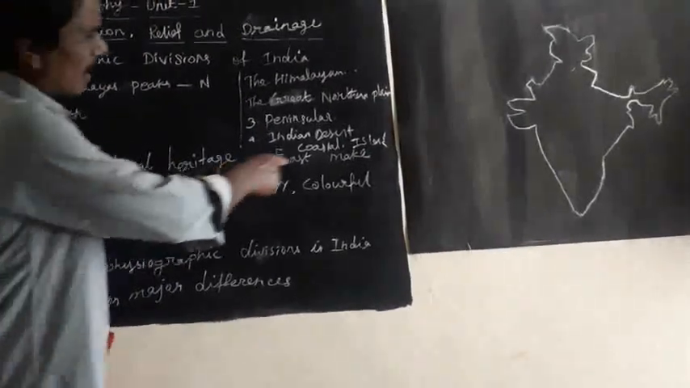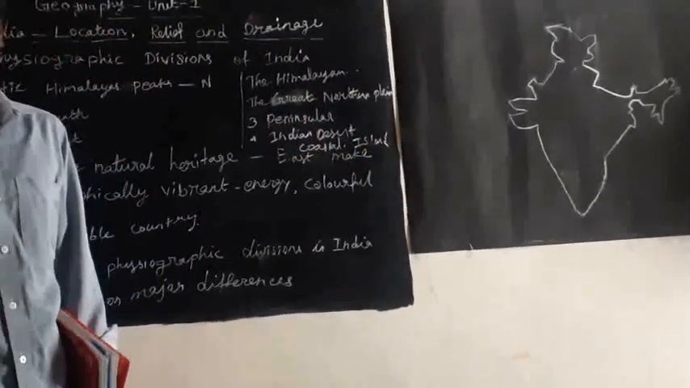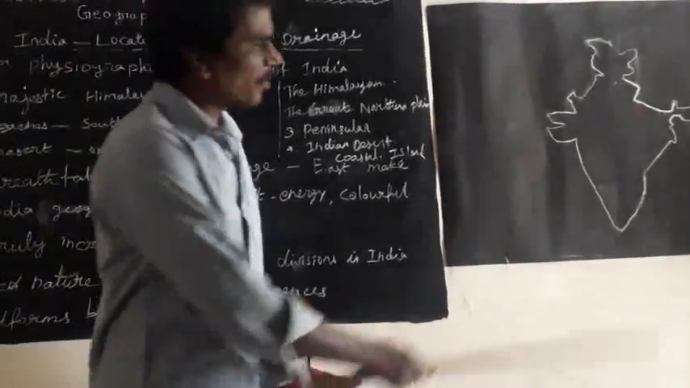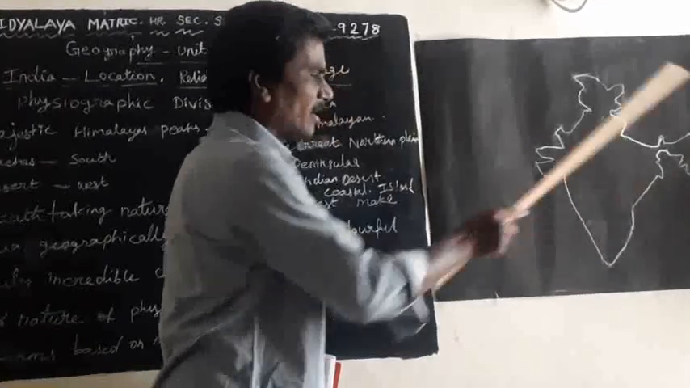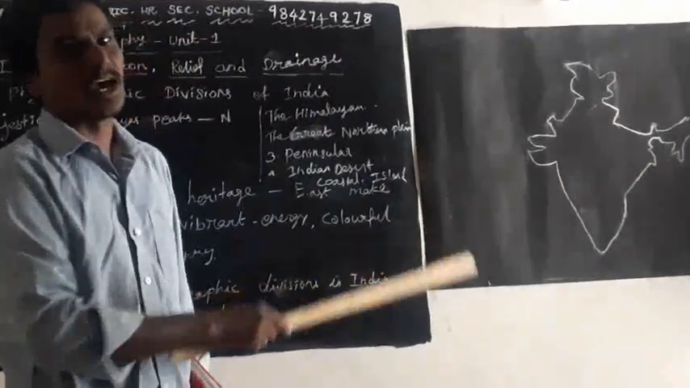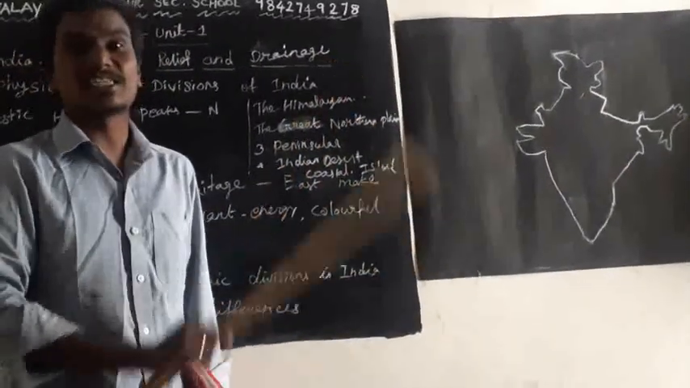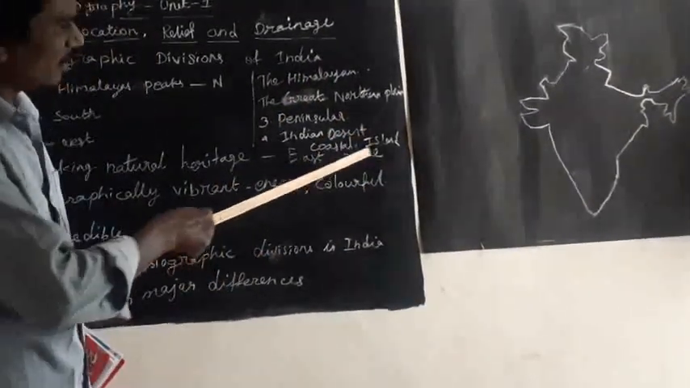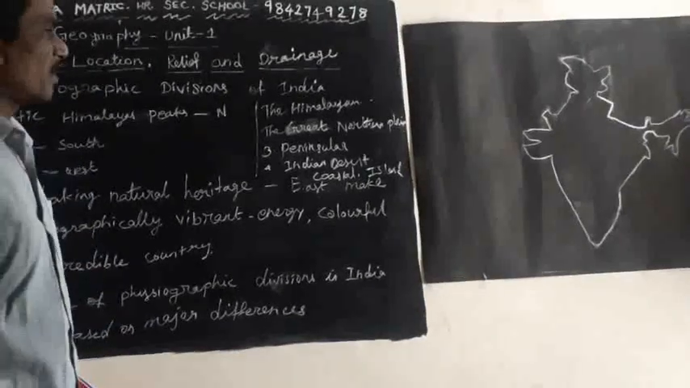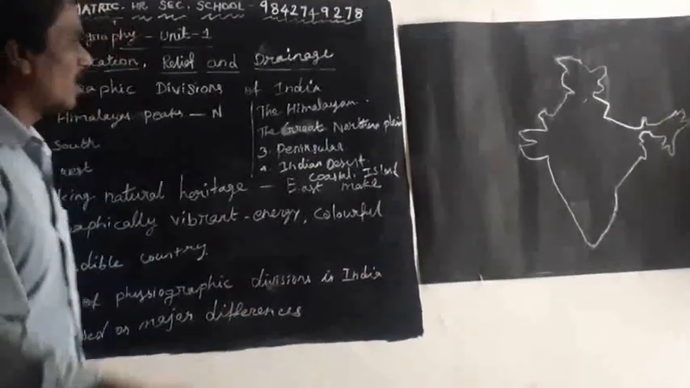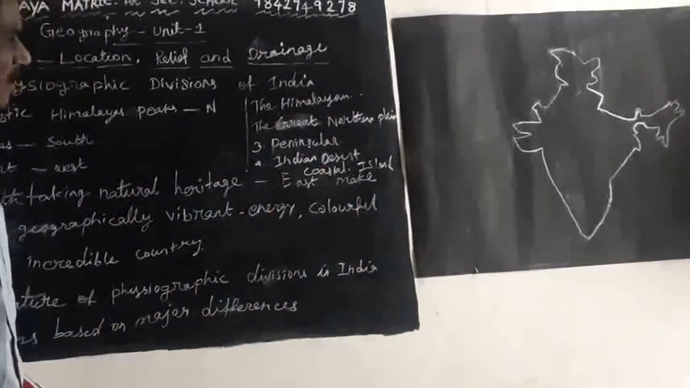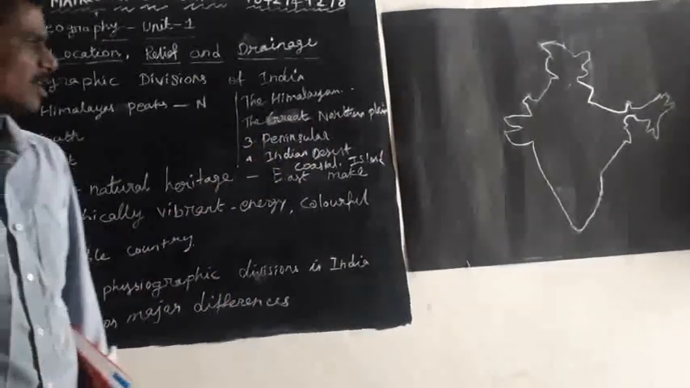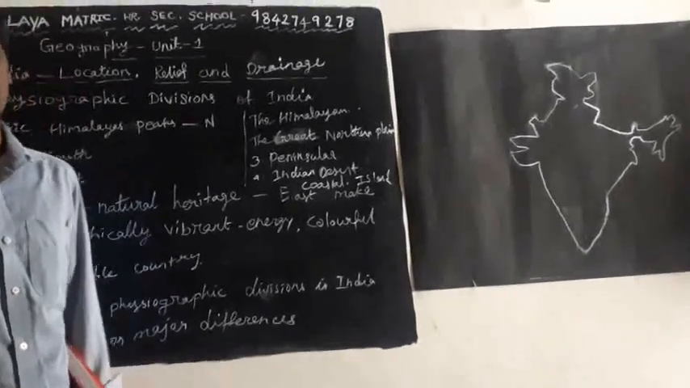After that, the islands. There are 2 types of islands found in India: the Andaman and Nicobar Islands and the Lakshadweep Islands. So earlier 5 physical divisions, and at present 6 major physical divisions of India: the Greater Himalayas, Northern Great Plains, Peninsula, Indian Desert, Coastal Plains and Islands.